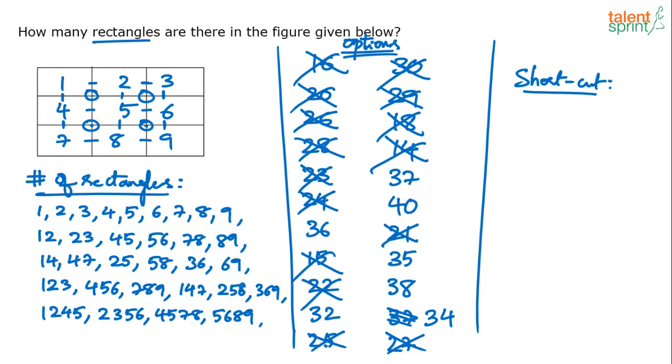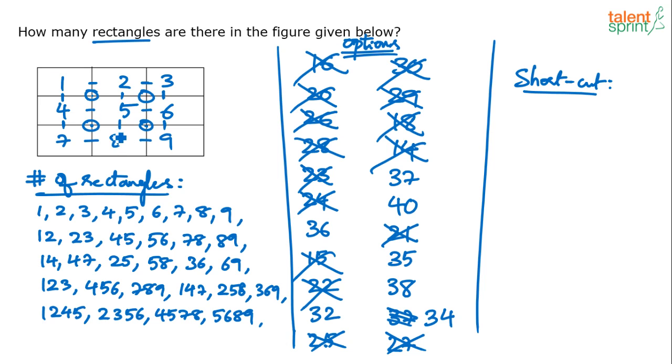5, 6, 8, 9. Now you should understand that combination of 5 units will not give you a rectangle. 5 units means what? These are distributed like 3 by 3, right? This is a 3 by 3 matrix, 3 by 3 table. So if you take 5 units, you will never get a rectangle. Like 1, 2, 3, 4, 5. Will that be in the shape of a rectangle? No. It will be some odd L-shaped structure, right?